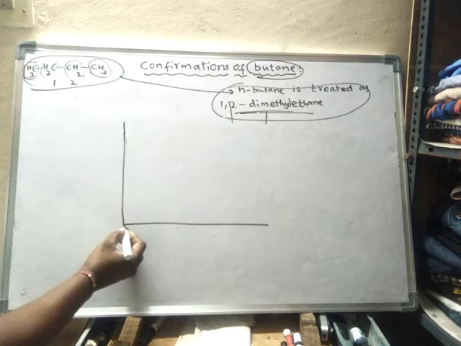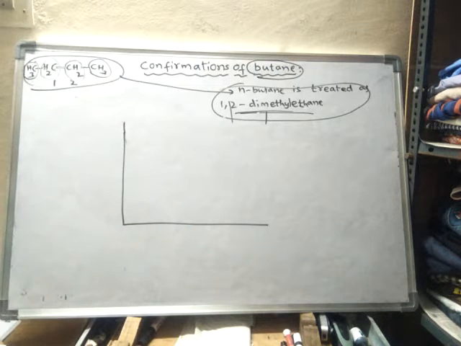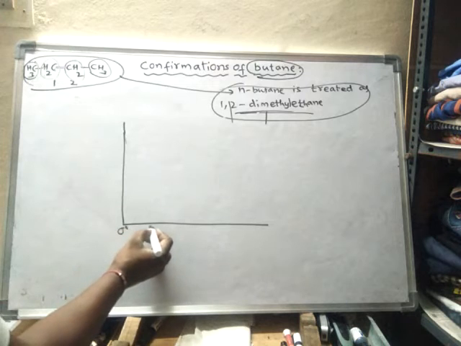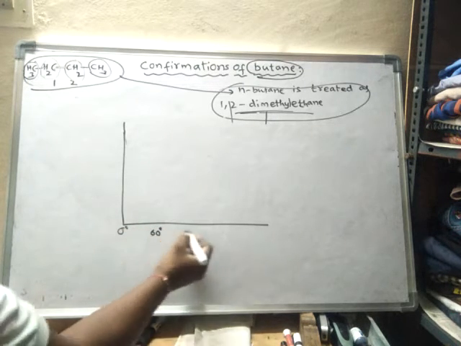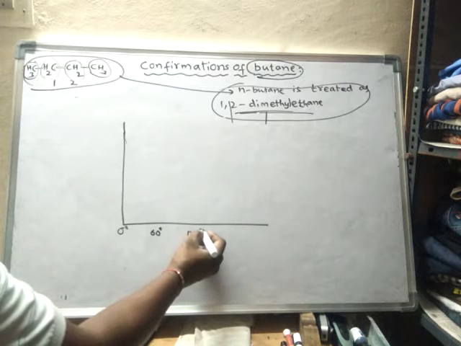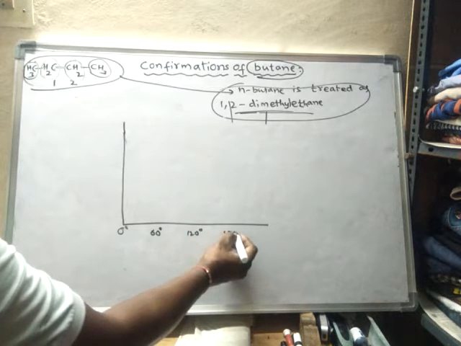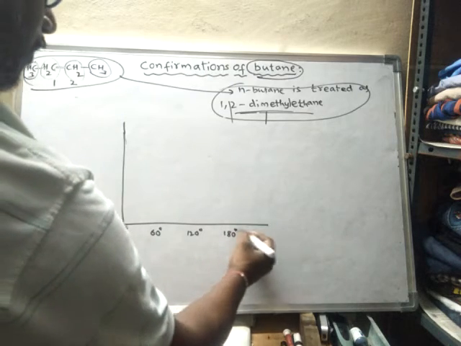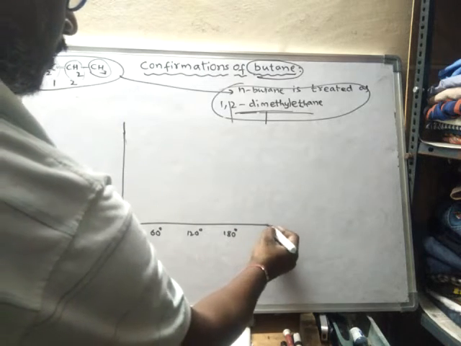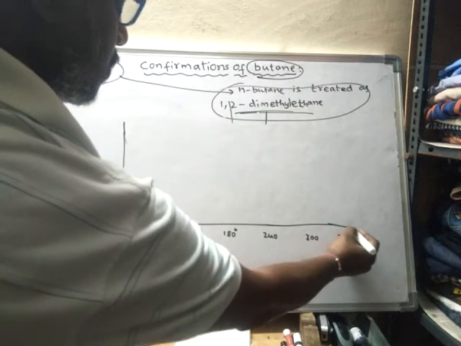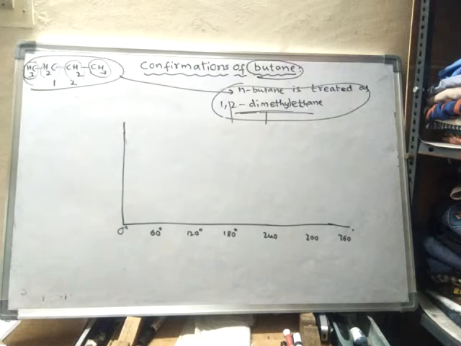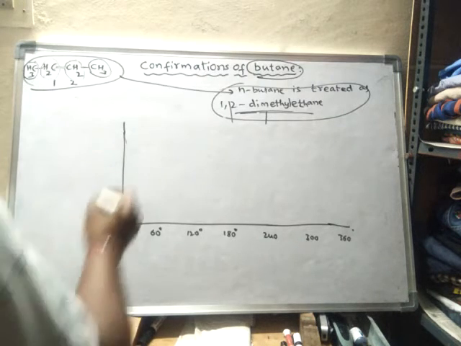So on this x-axis we will draw the angle of rotation, or the dihedral angle, or simply the torsional angle. So 0 degrees torsional angle, then at an interval of 60 we will draw: 60, 120, next 180, after 180 240, next 300, next 360. See, it will be like this.